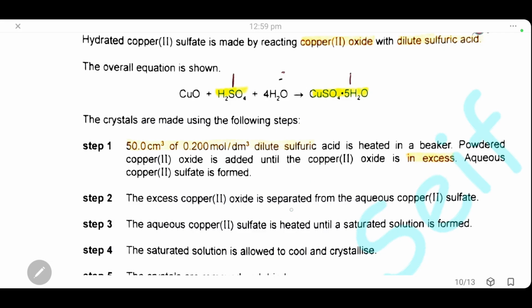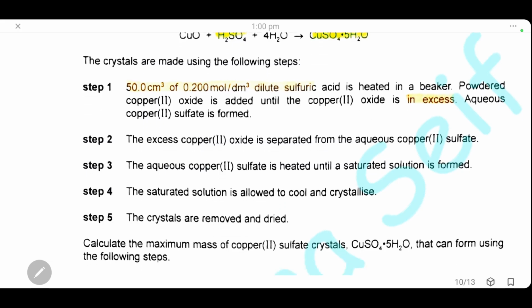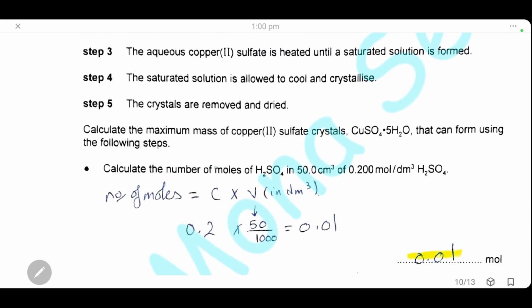After that, we have to remove the excess copper oxide, and this of course will be done by filtration, because copper oxide is powdered, or solid, so it can be removed by filtration. Then the aqueous solution has to be heated until it is saturated and allowed to cool to form the hydrated crystals. Calculate the maximum mass of hydrated copper sulfate crystals formed using the following steps.